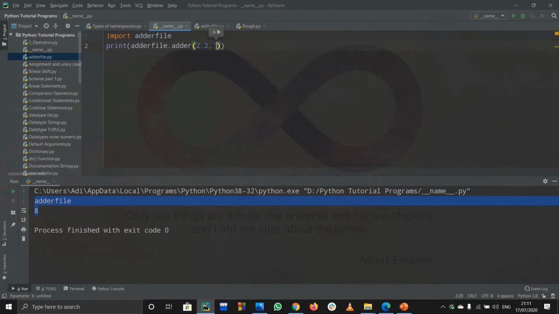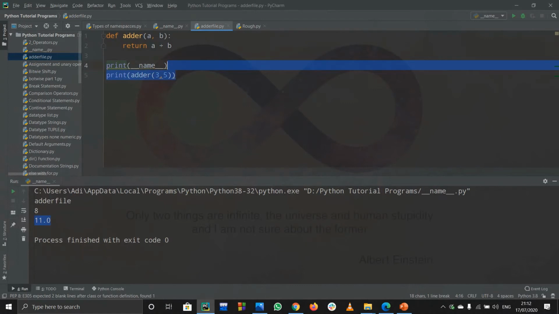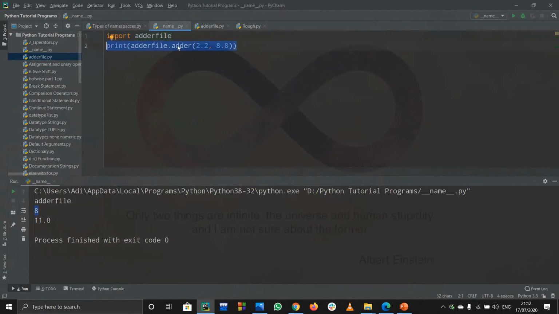So say 2.2 and let us say 8.8, and just run this code. See, it gave me the output as 11.0. So this is fine. When I imported this module, it printed out the name of that module, and whenever the function is called, it will print out this thing as well. So it printed out the name, then printed out the addition of two integers as we did. Afterwards we access the function defined in the module that we wrote, and it printed out the value as well.